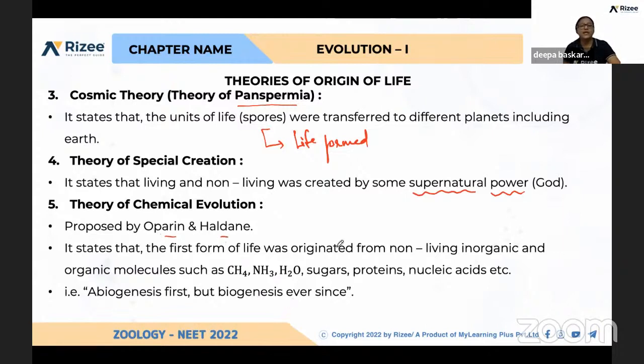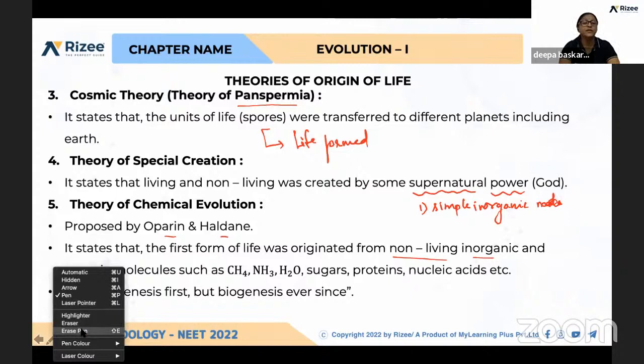And these two scientists, again, did one experiment. That is, the first form of life originated from non-living inorganic and organic molecules. So first what happened is that simple inorganic molecules formed.